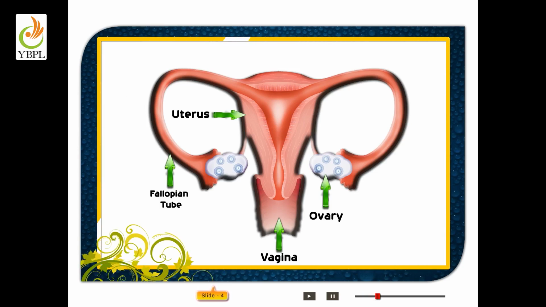Two ovaries are present in females that produce ova or eggs and the sex hormones estrogen and progesterone. Fallopian tubes are thin, coiled muscular tubes with a funnel-shaped opening near the ovaries. The egg released by the ovary goes into the fallopian tube where it is fertilized by the sperm to form the zygote. The fallopian tubes open into a bag-like structure called the uterus or womb. The zygote develops into a baby in the uterus. The uterus opens into a muscular tube called vagina, which opens to the outside of the body.